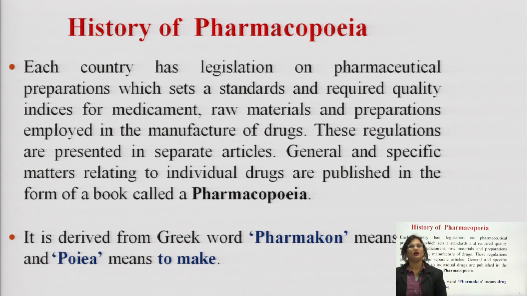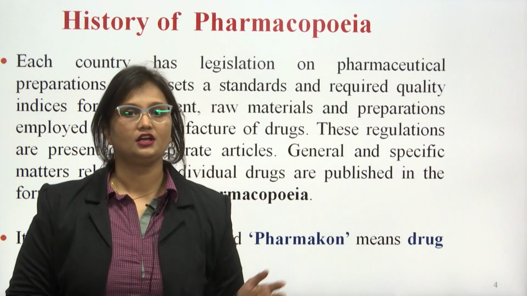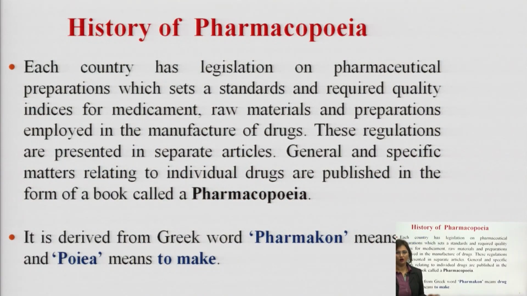See, history of pharmacopoeia. First, we will look into the origin of pharmacopoeia. Each country has legislations on pharmaceutical preparations which set a standard and required quality indices for medicaments, raw materials, their preparation employed and the manufacturing procedures for these drugs.